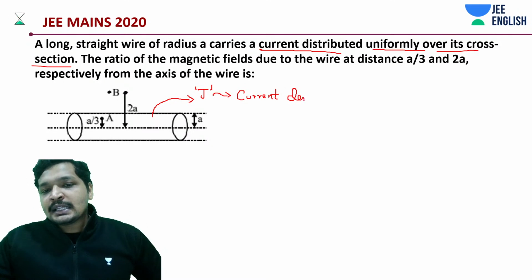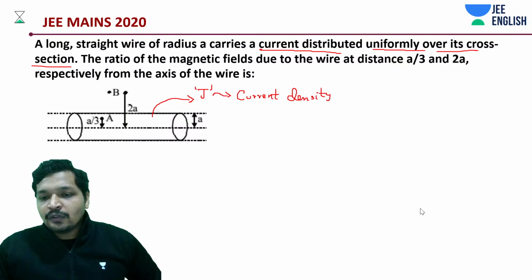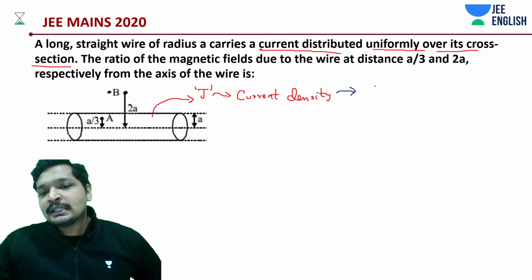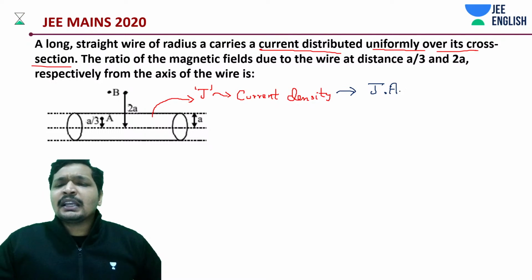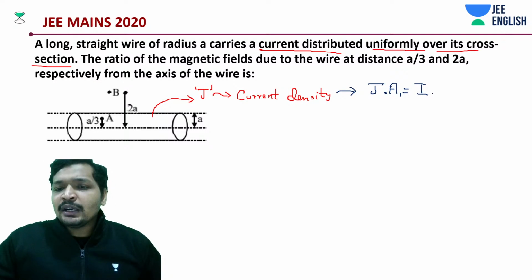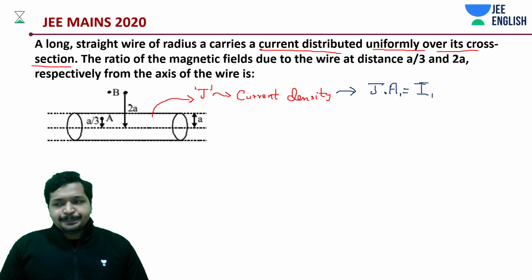This current density is uniform throughout the area, and if we multiply it with an area, let's say A dash or area 1, we will get some current I1 within that particular conductor.